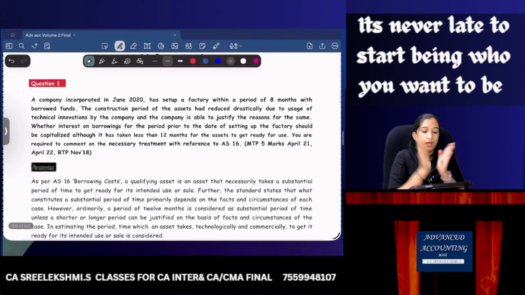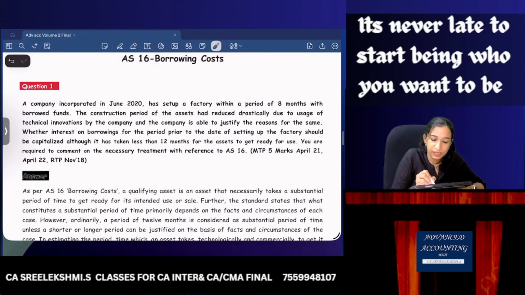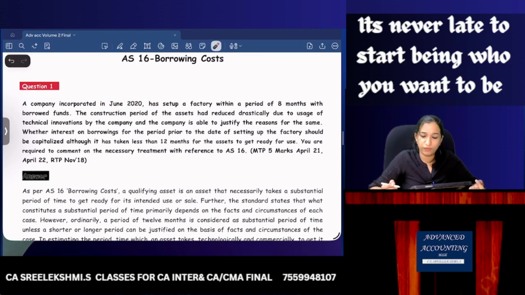First one. A company incorporated in June 2020 has set up a factory within a period of 8 months with borrowed funds. Okay, so we have set up a factory and company is incorporated in June 2020. Our factory setting up time is 8 months. The construction period of the asset had reduced drastically due to usage of technical innovations by the company, and company is able to justify the reasons for the same. So we have taken only 8 months construction time.